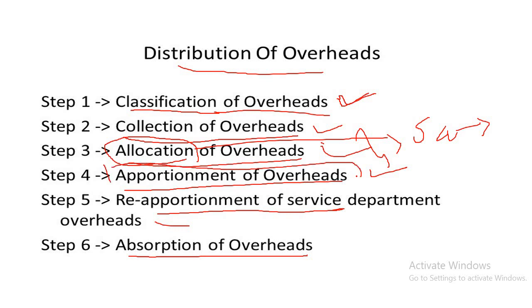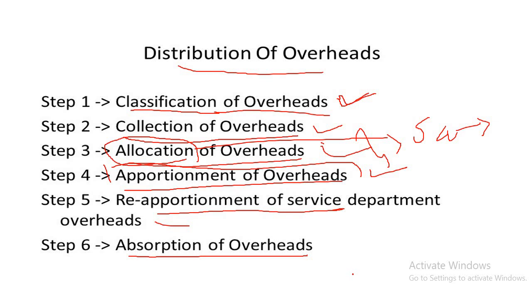Apportionment of the overhead. Here, apportionment means allotment in proportion of the item to the cost center or the cost unit. Apportionment is the distribution of cost of various departments on a suitable basis. Certain items of overheads cannot be allocated to the cost centers. Overheads which are not directly identifiable with any particular production or service cost center are distributed over the departments or cost centers on some suitable basis. That is, benefits of joint cost are commonly shared.